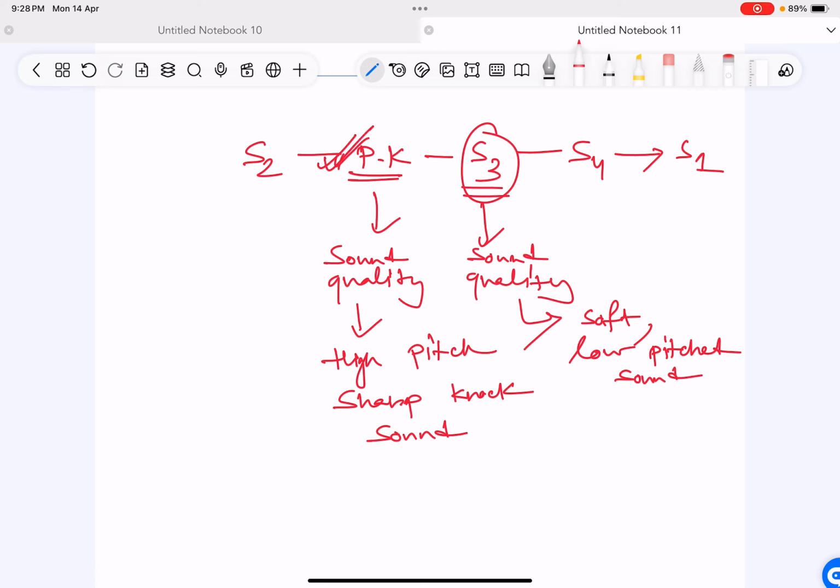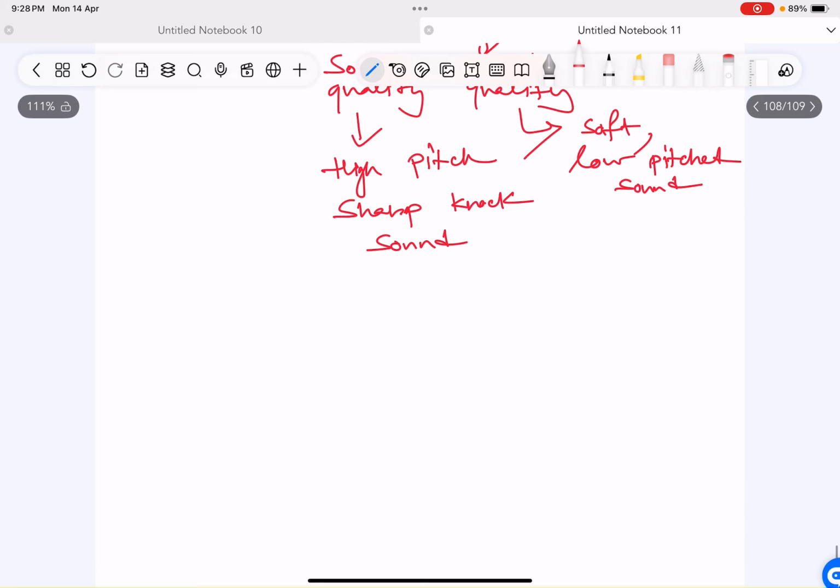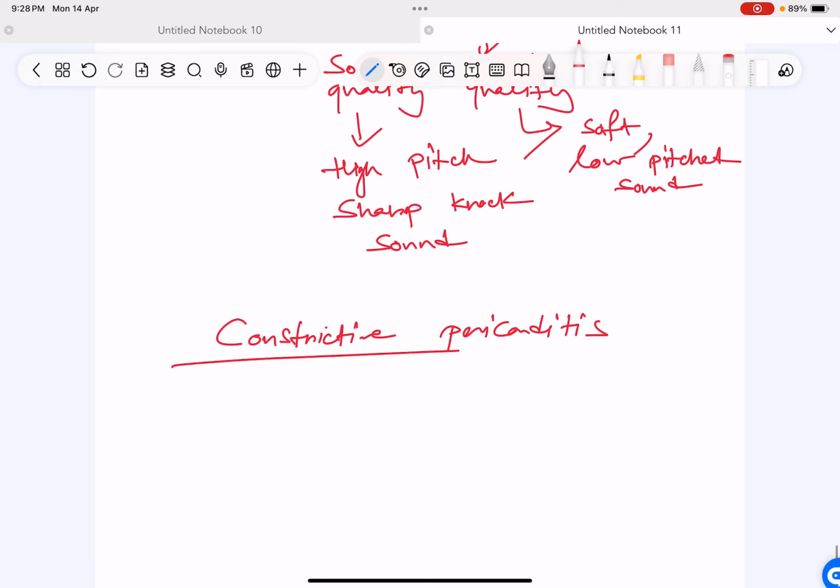So pericardial knock is a high pitched early diastolic sound heard just after S2, and it is associated with a pericardial condition. That is what is known as pericardial knock. So obviously it is seen in constrictive pericarditis. In constrictive pericarditis, you will find both Kussmaul sign as well as pericardial knock.